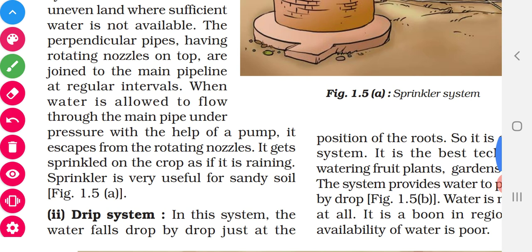But see, this is very useful for sandy soils. You have learned about the types of soil, no? This is very useful for sandy soils. The second one is the drip system.